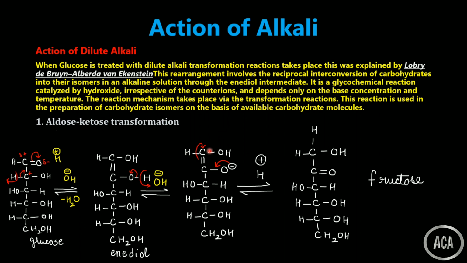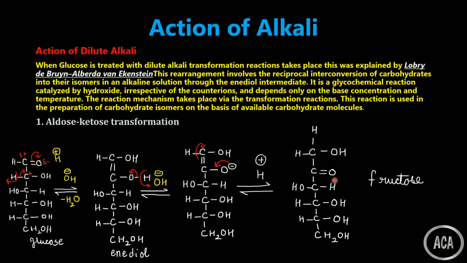So when the negative charge is created on the carbon atom, then what happens? Protons are available, so this carbon will get protonated over here. So here we can see this carbon has got protonated. This proton we got from the solution, that is the alkali. So this negative charge has got converted into the pi bond. So as a result, what did we get?